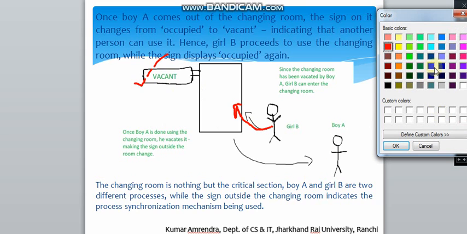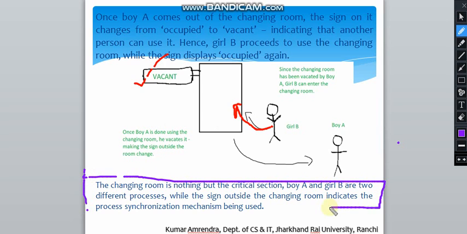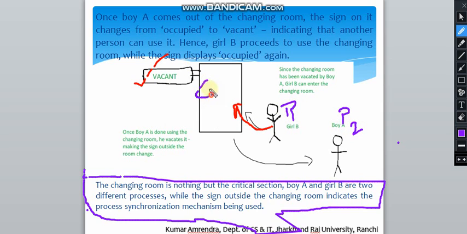And similarly, the changing room is nothing but a critical section. This is the important point which we have to study, and this is the explanation of all the things which we have done now. The changing room is nothing but the critical section, and boy A and B are two different processes. So this is process 1, this is process 2, and this is the critical section, that is CS. The sign outside the changing room indicates the process synchronization mechanism being used.